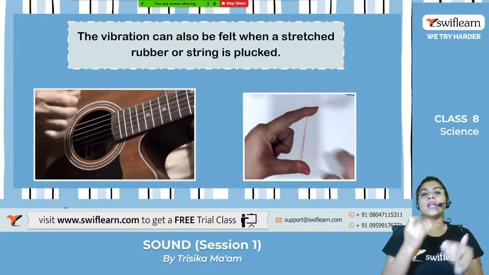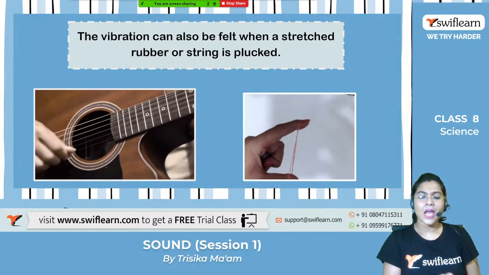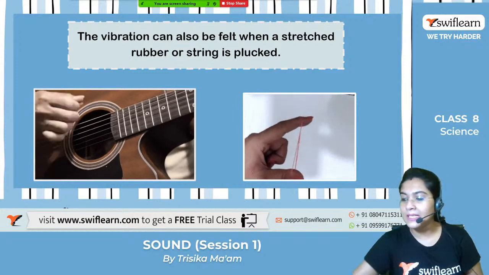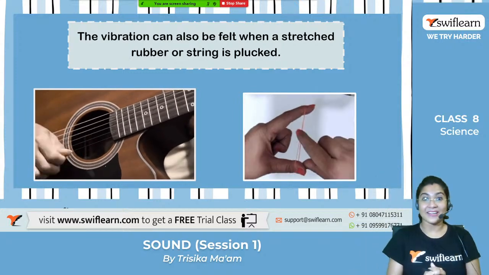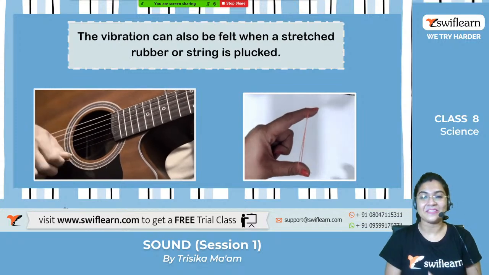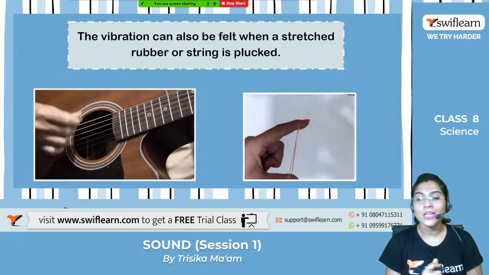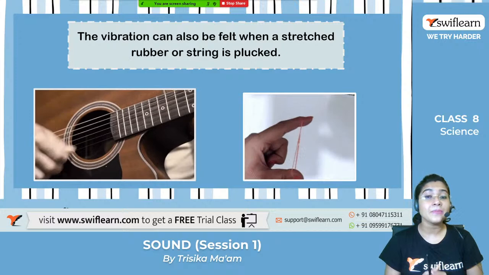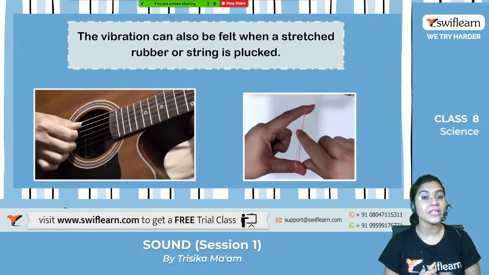So now let's move on to a different type of vibration. Okay, have you ever played guitar or have you ever seen the guitar? Yes, Costa, very good. It's the tabla. Yes, tabla is having the membrane. Very good. Now let's move on to the string, right? So, have you ever played guitar or have you ever seen anybody playing guitar or ukulele? Right? So what is happening over there?